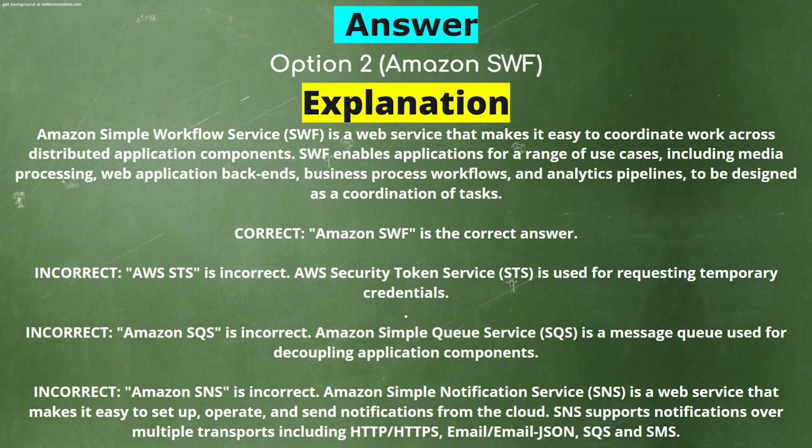Amazon SNS is incorrect. Amazon Simple Notification Service is a web service that makes it easy to set up, operate, and send notifications from the cloud. SNS supports notifications over multiple transports including HTTP or HTTPS, email and email-JSON, SQS and SMS.